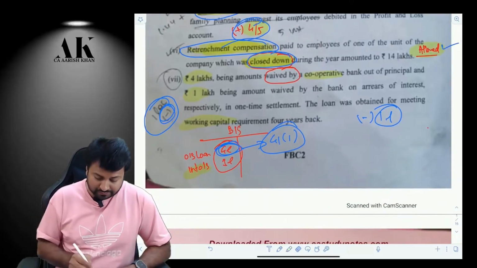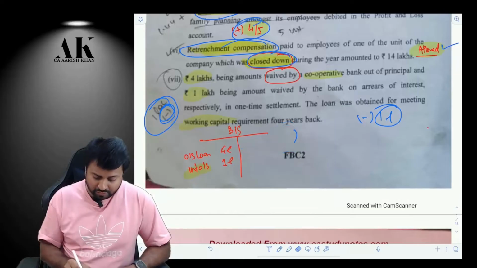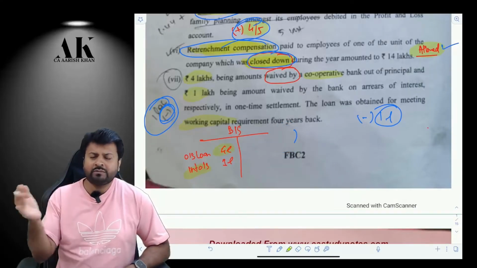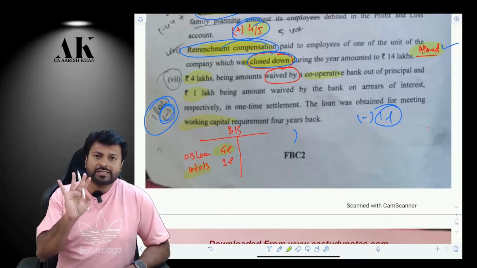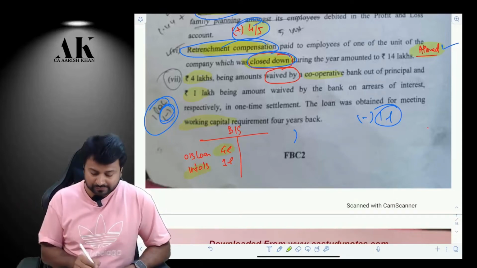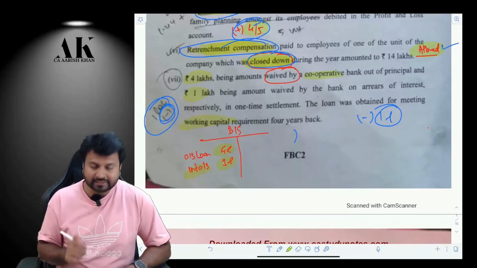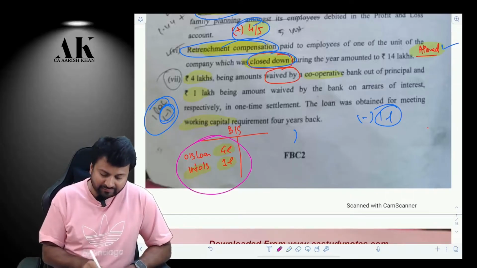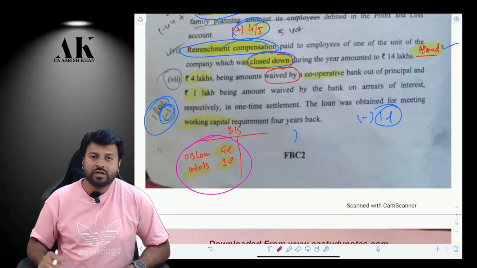Pay absolute attention. Now you have taken a loan from a cooperative bank. The loan is outstanding to the extent of 4 lakh, and there is outstanding interest of 1 lakh. Now the bank has waived the entire 5 lakh rupees for you. So now what will be the deemed income?